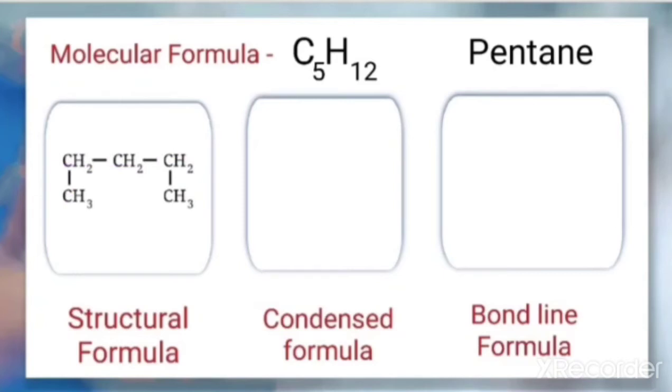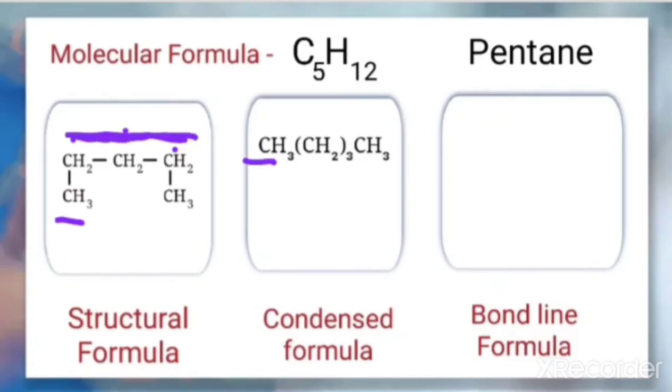Now how do we represent the condensed formula? We can condense this in this way, where the bonding can be avoided. So CH2 CH2 CH2 is actually the repeated part of this. How can we further condense this one? Just write CH3 as it is given, then CH2 is repeated 3 times. So there is no need of writing CH2 3 times.